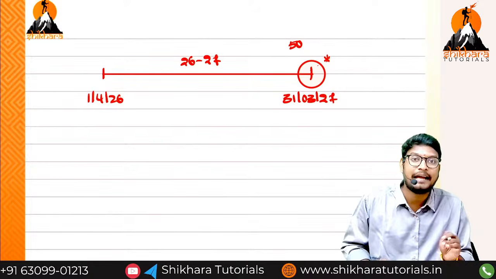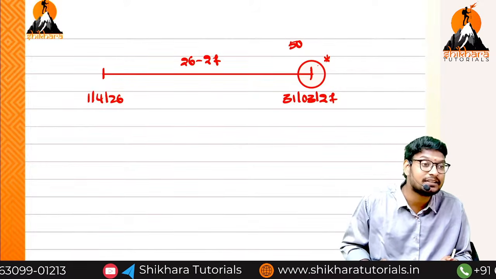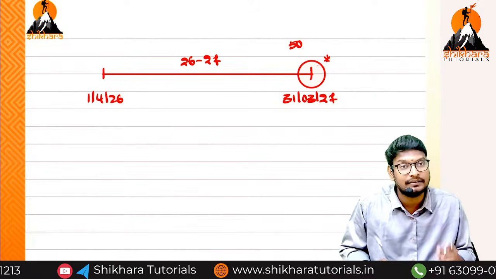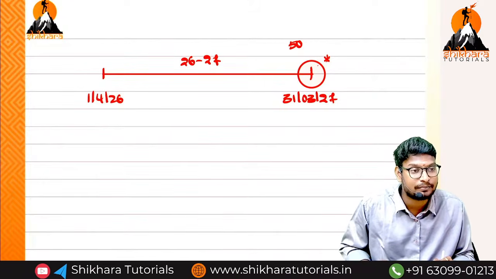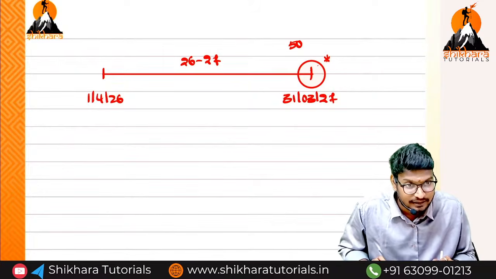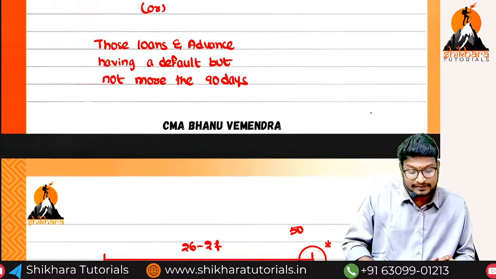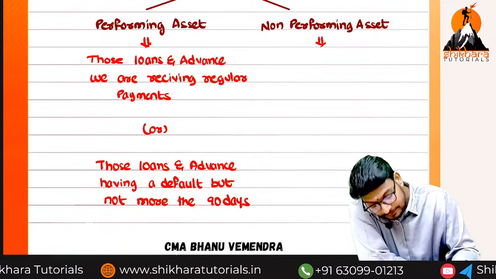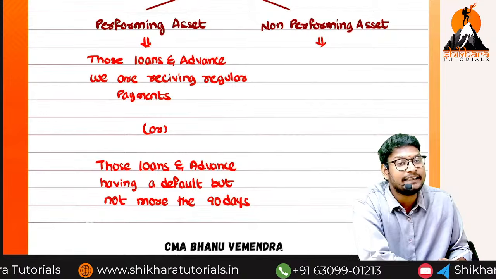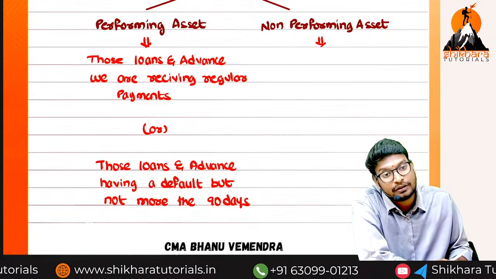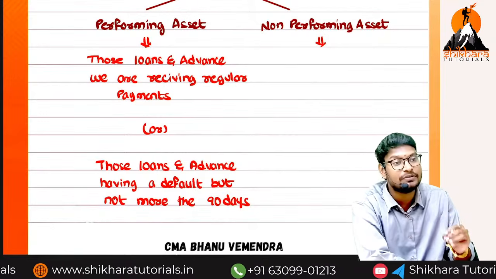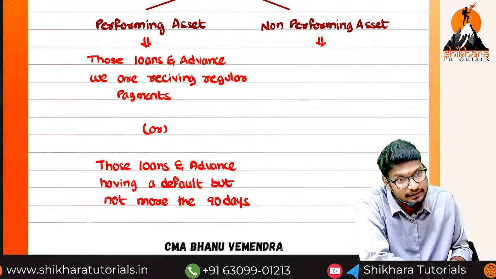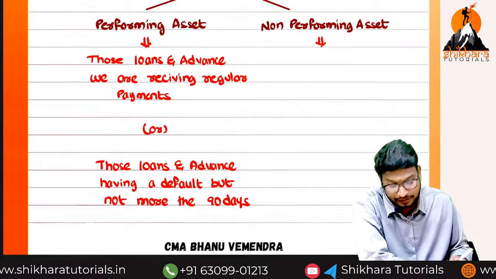Yes, even though having a default, it is not exceeding 90 days. That is the reason that fellow we should consider as what, ma? Performing asset. Guys, are you understanding my point? So now you can say clearly what is the meaning of non-performing asset, ma? Having a default of more than 90 days or less than 90 days? Having a default of more than 90 days. We have to check that 90 days as on the date of preparation of what, ma? Financial statements. Guys, are you understanding my point or not?